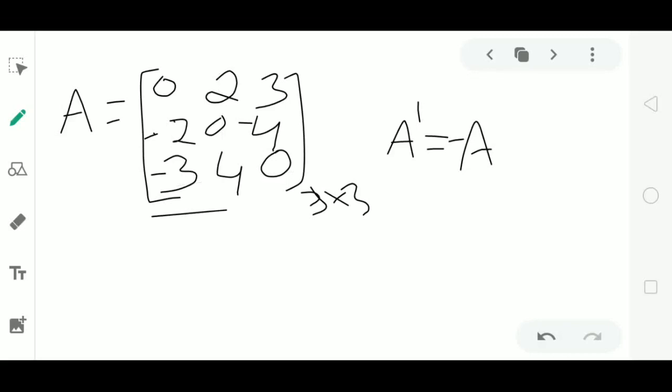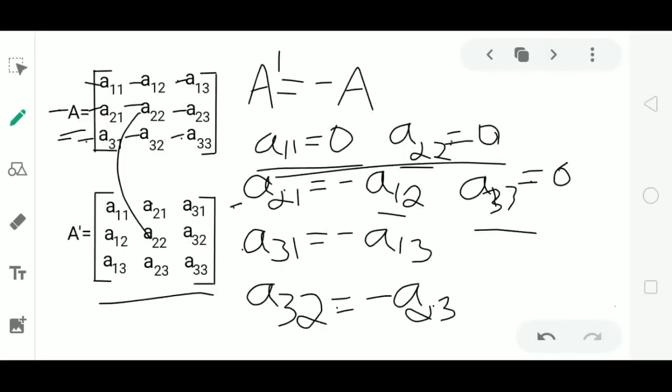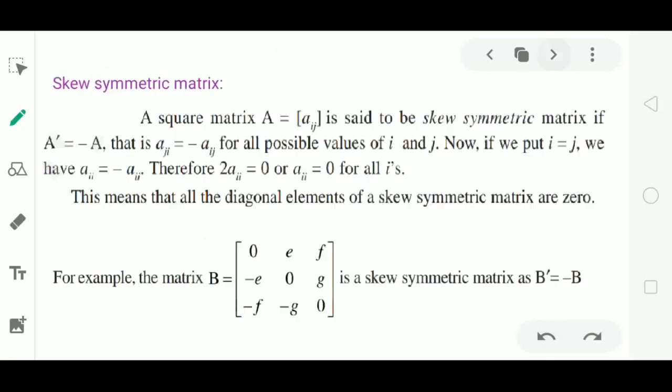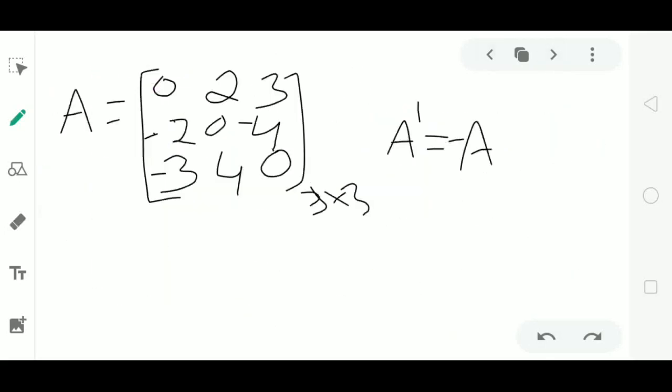This is a matrix obtained by applying the conditions which we obtained for the equation A dash equal to minus A. Now let us verify whether the condition A dash equal to minus A is satisfied or not. So I'll find the transpose of the matrix A.